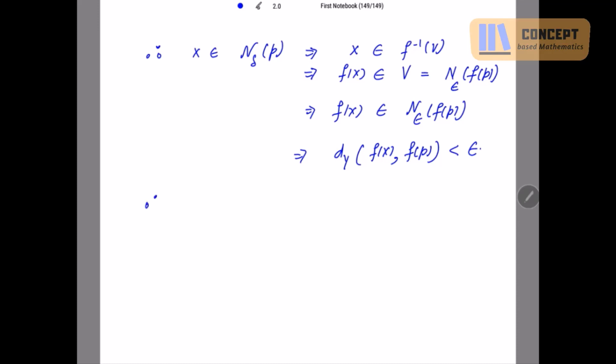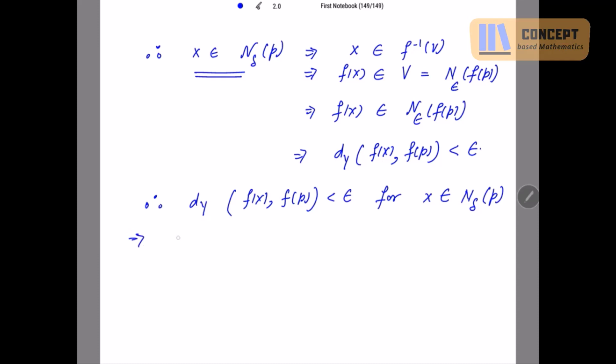So therefore we got the distance in Y, d(f(x), f(P)), less than epsilon for x belonging to this neighborhood. Let's write the same concept for x and P also.